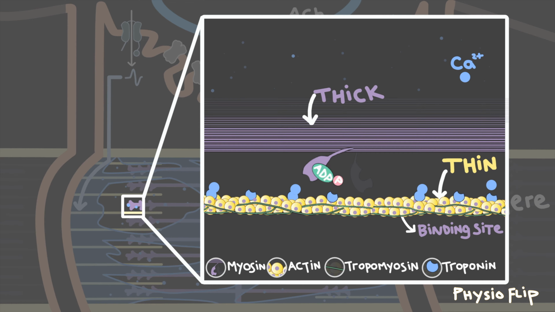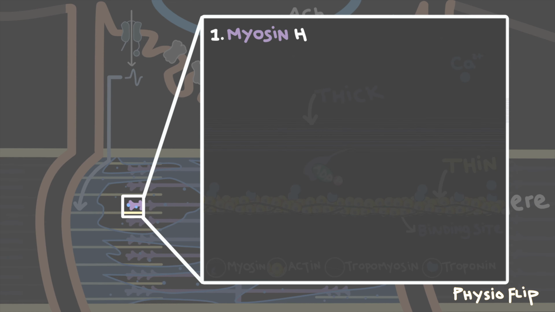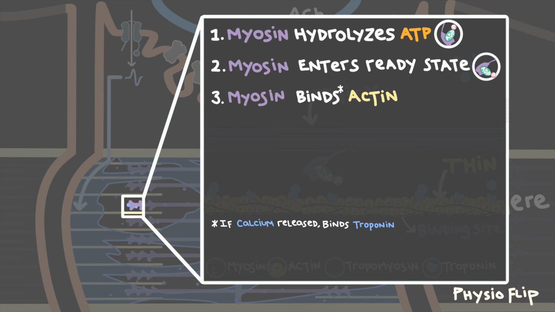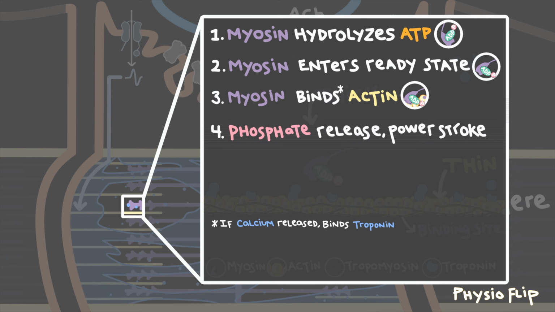Let's quickly recap the steps of this process, often called the cross-bridge cycle. First, myosin breaks down, or hydrolyzes, an ATP molecule, using that energy to push the myosin back into a more energetic state and get it ready to bind to actin. Myosin will then bind to actin if calcium has been released from the sarcoplasmic reticulum. Myosin then releases the phosphate group, pulls on the thin filament, and slides it towards the center of the sarcomere, going through the power stroke and generating force.